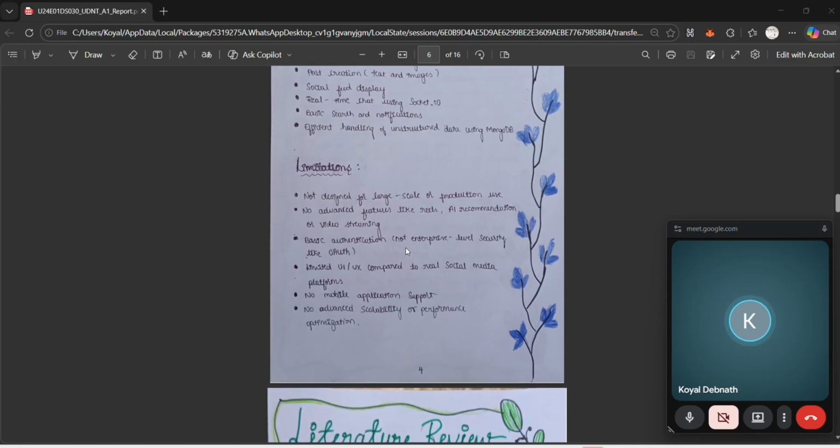So what are the limitations of my project? Mainly, it is not designed for large scale, it has limited scalability, and it does not have any advanced features like reel sharing or making reels, AI recommendations, video streaming. These features are not included in my project, and it also has a basic authentication and basic UI compared to real Instagram. It's like a mini clone of the real Instagram. So these are the limitations of my project.